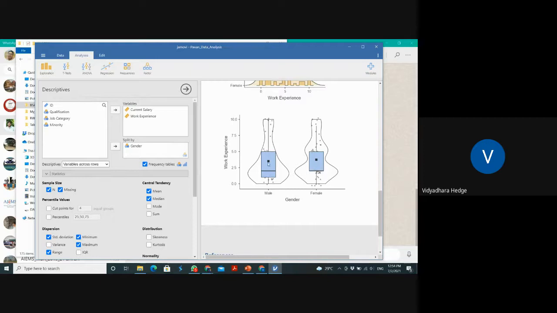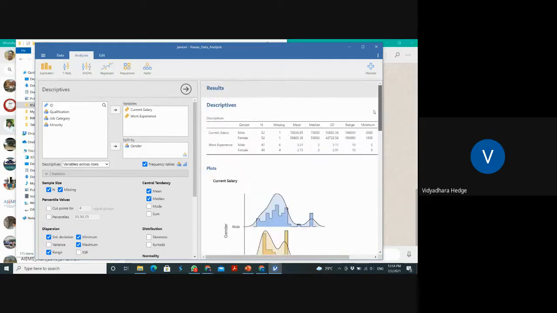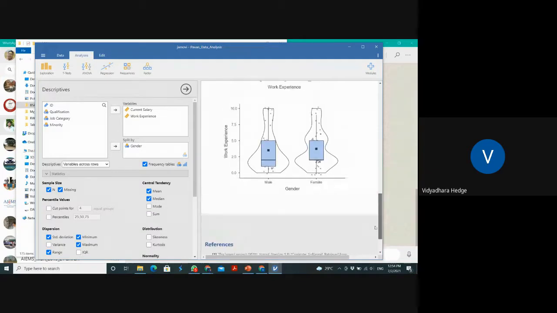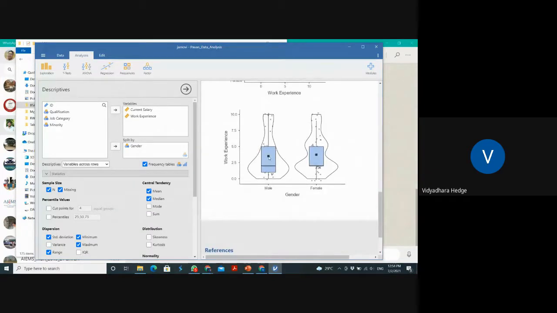The mean is too high, and too many outer range values are there. This is the experience: the mean experience is somewhat the same, but the females have more experience than men.